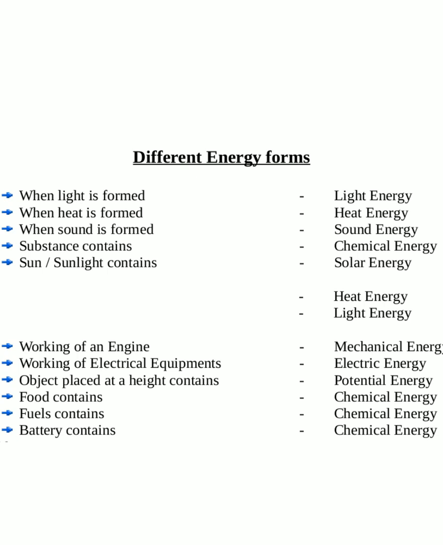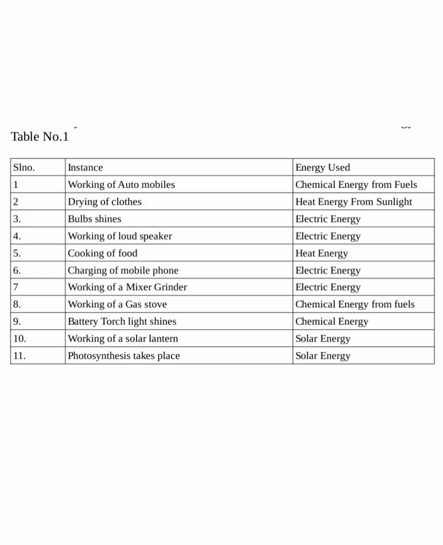So now we have discussed the different forms of energy and how they are formed. Okay. Then let's think about energy changes that are taking place in our day-to-day life. Look at the table on the screen. The first column deals with the serial number, the second column is the instances in our life, and the third one is the energy used for that instance. Okay, energy used.